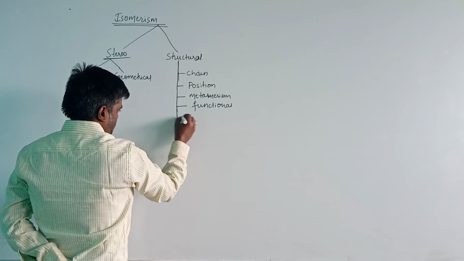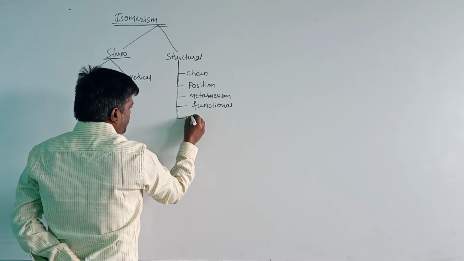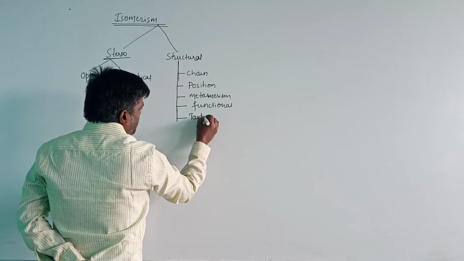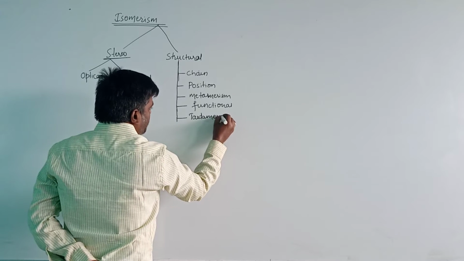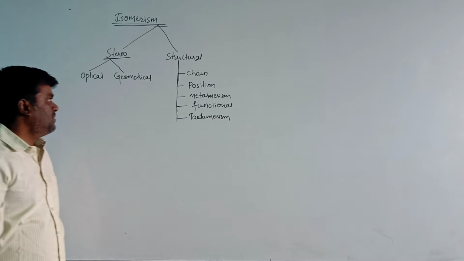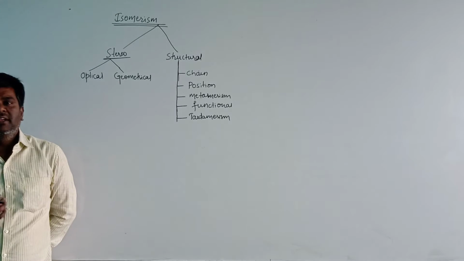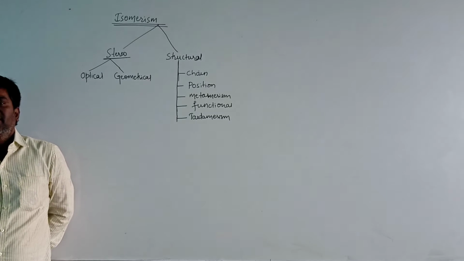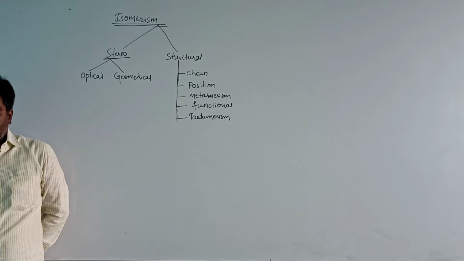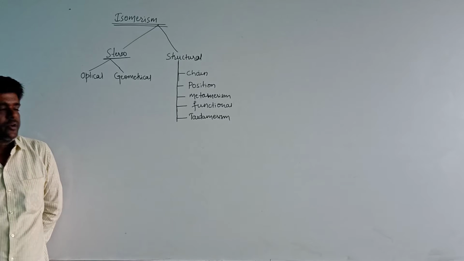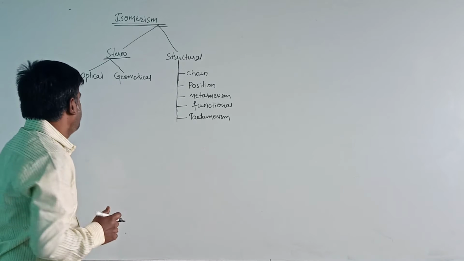And the last, the fifth one, is tautomerism. So structural isomers are five: chain isomerism, position isomerism, metamerism, functional isomerism, and tautomerism. Let us see them one by one in detail.